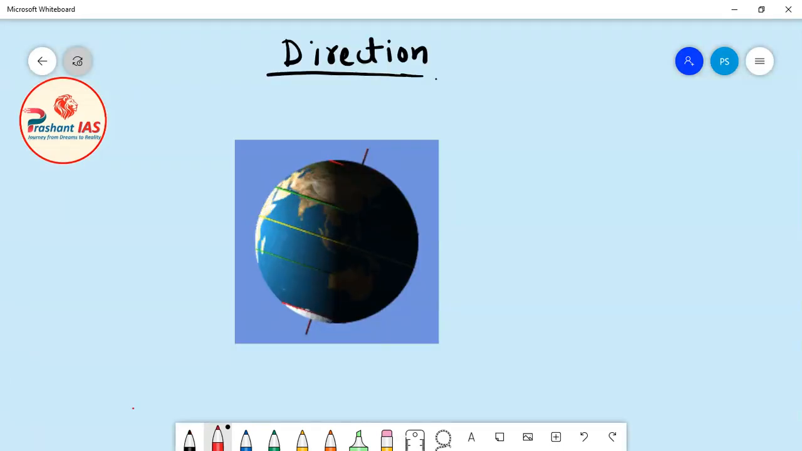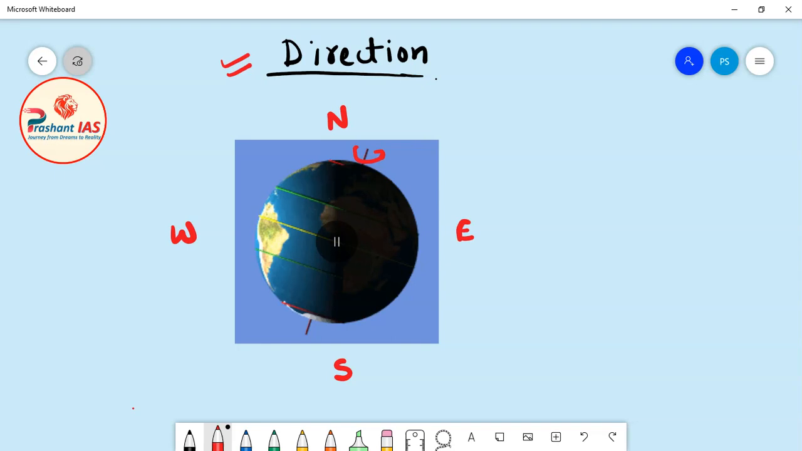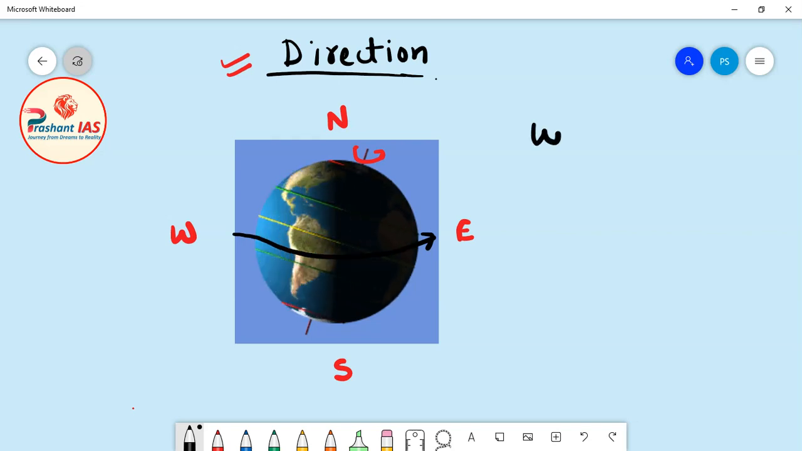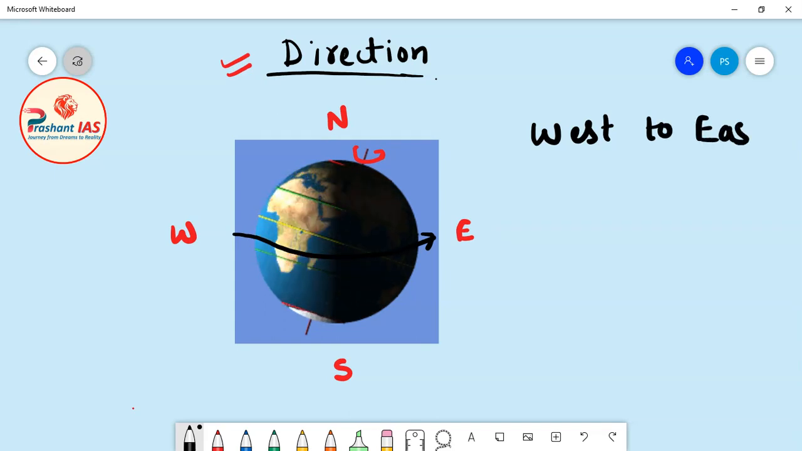Now friends, after this let us discuss the direction of rotation of Earth, meaning in which direction does the Earth rotate. As you can see in this animation, the Earth is rotating in this direction. Now if we mark all the sides, then this is east, this is west, this is north, and this is south. You can clearly see in this diagram that the Earth is rotating in this direction. So we can say that the Earth rotates from west to east.